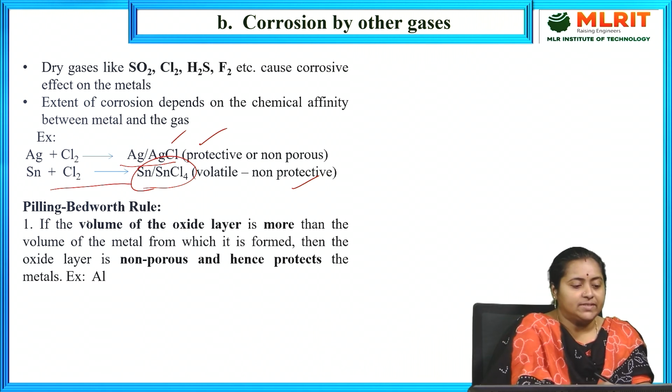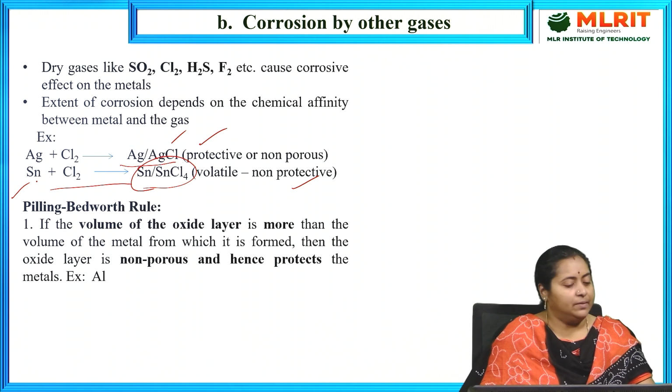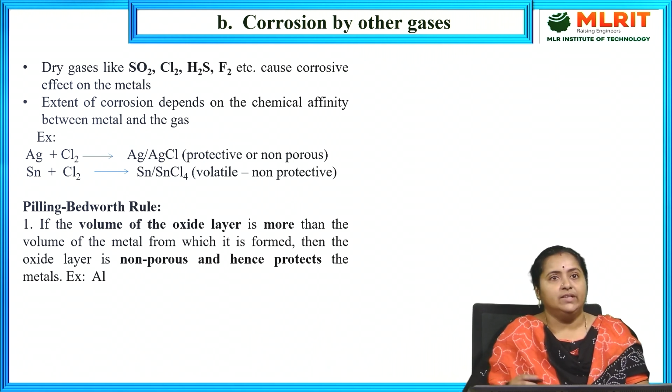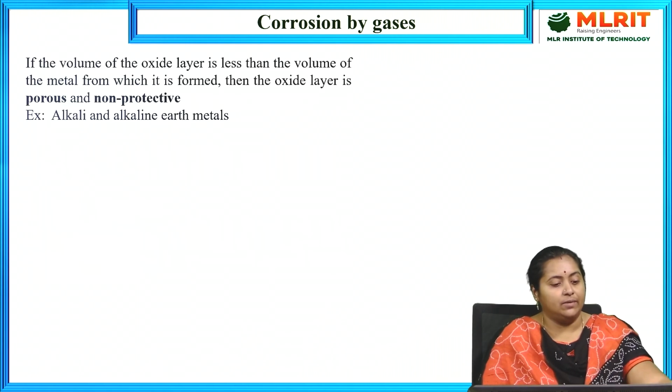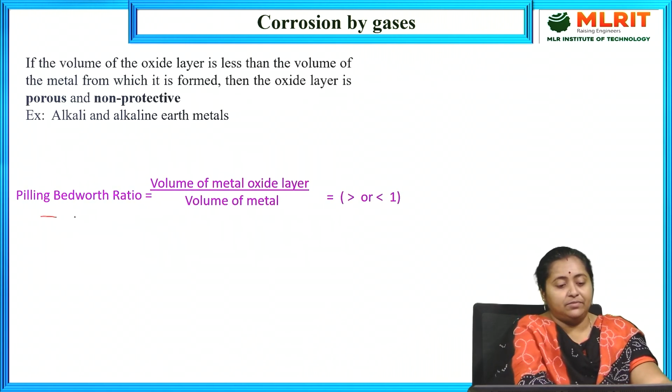This will be decided by knowing the statements of the Pilling-Butterworth rule. The Pilling-Butterworth rule includes two different statements, 1 and 2, which tell us about a ratio called the Pilling-Butterworth ratio.